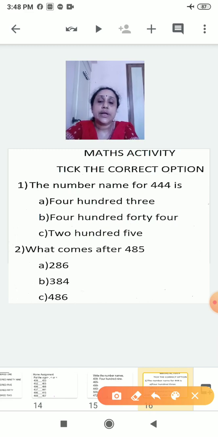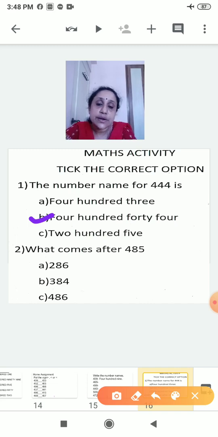Number 1, the number name for 444 is, there are 3 number names given, A, B and C. First one is written 403, 444, 205. Now when you are spelling like this, 444, you will tick here, it will be the correct answer.